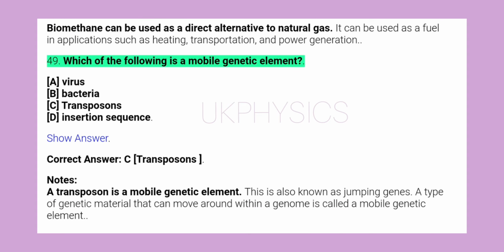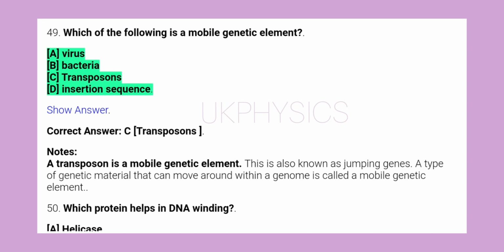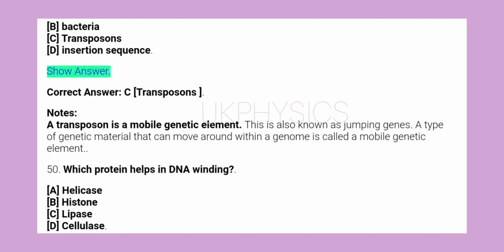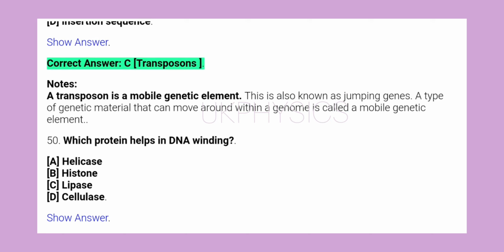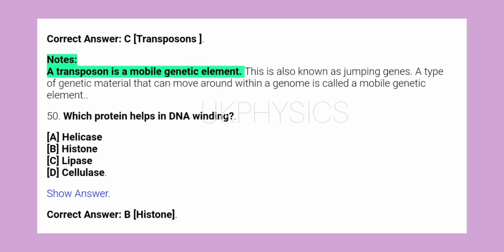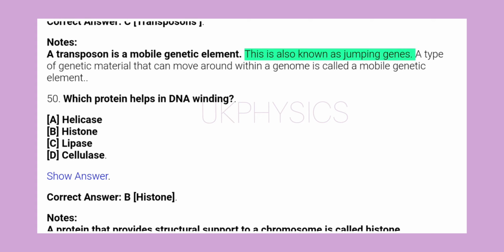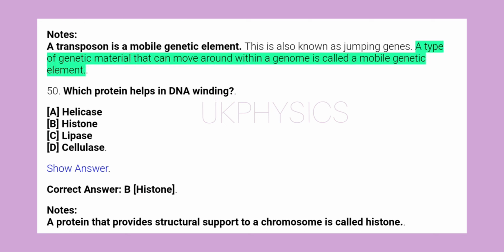49. Which of the following is a mobile genetic element? A. Virus, B. Bacteria, C. Transposons, D. Insertion sequence. Show answer. Correct answer C. Transposons. Notes: a transposon is a mobile genetic element. This is also known as jumping genes. A type of genetic material that can move around within a genome is called a mobile genetic element.